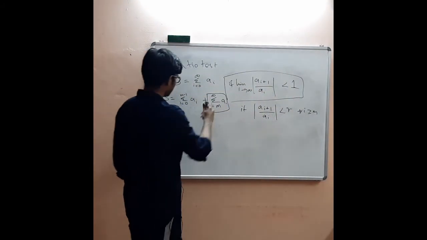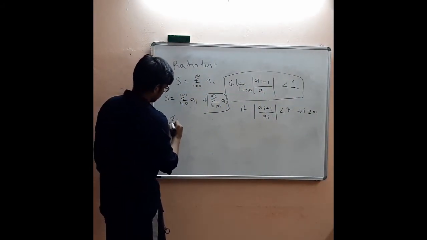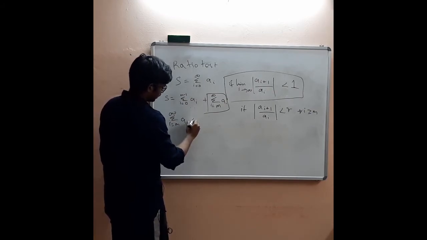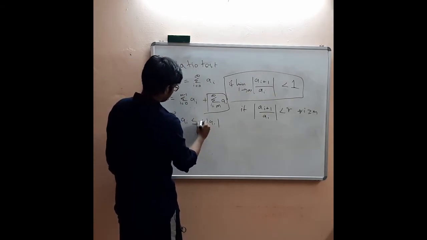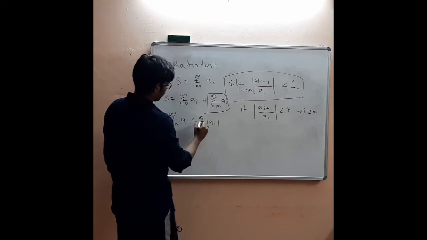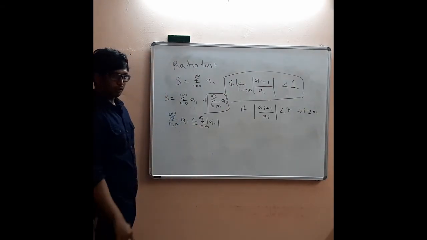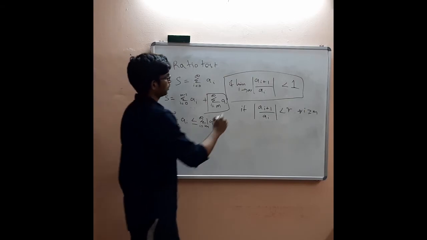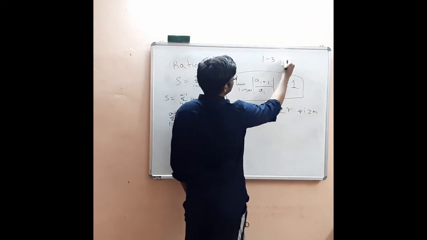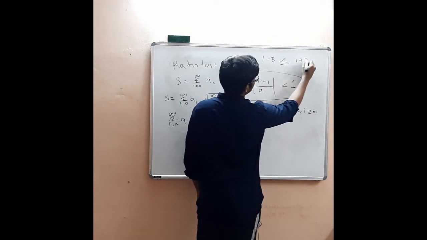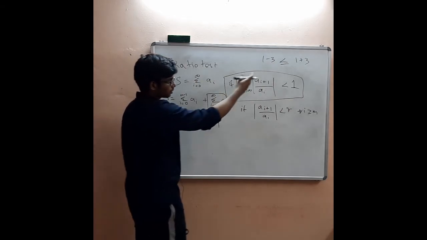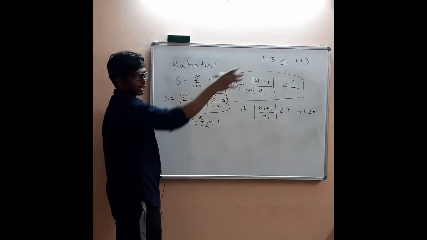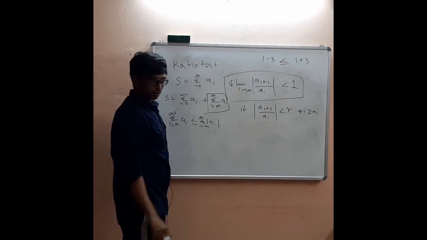So basically we can replace this summation i equals M to infinity of a_i. It is less than or equal to the summation of mod of a_i from i equals M to infinity. Because modulus, basically what I'm saying is that 1 minus 3 is less than or equal to 1 plus 3. If a minus value exists, I'm just converting it to plus. So this sequence is actually bigger than this one.